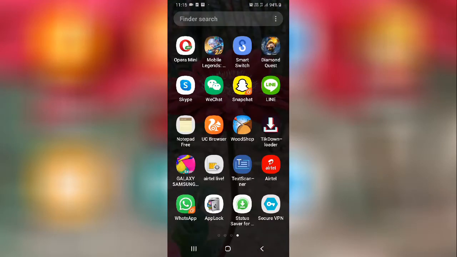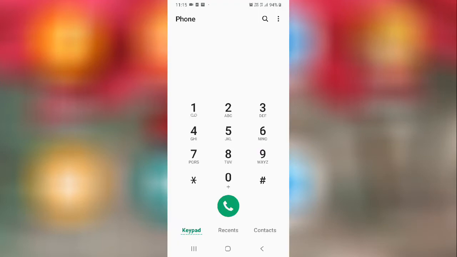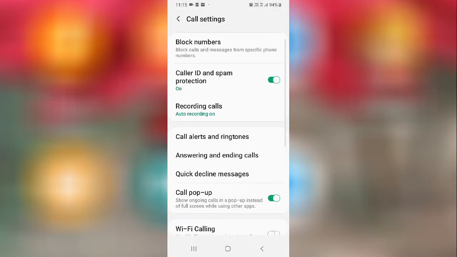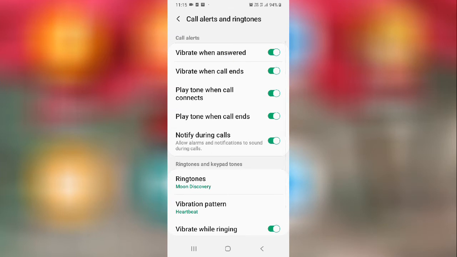If you want to do this Samsung call alerts and ringtone setting, simply tap on your dialer. From here you can do different call alerts settings. Tap on the three dots, then go to settings, and here you will find call alerts and ringtone. Go here, and as you can see, this is your call alerts and ringtone setting. On the first item on the list, vibrate when answered.